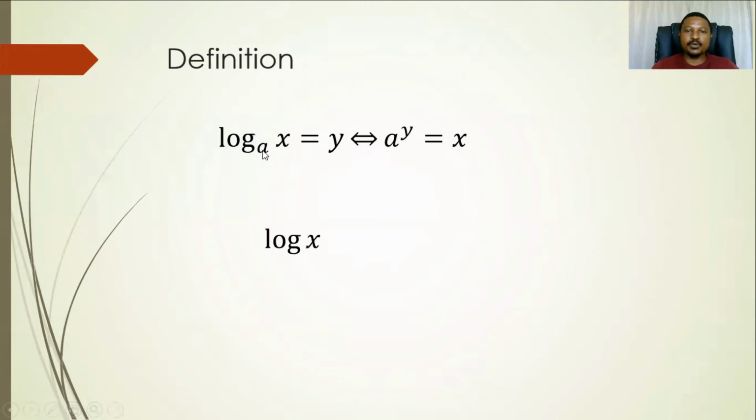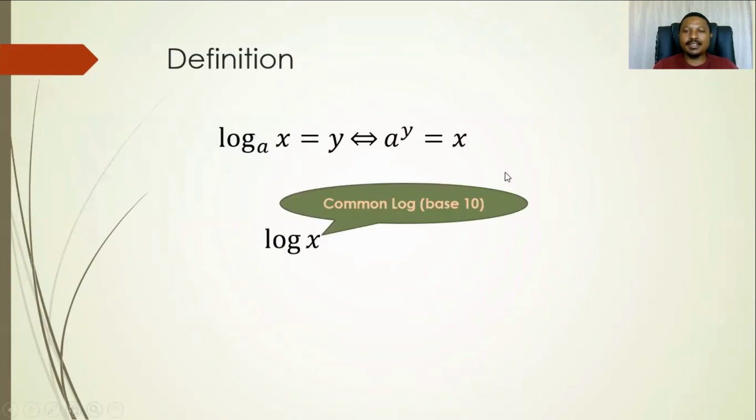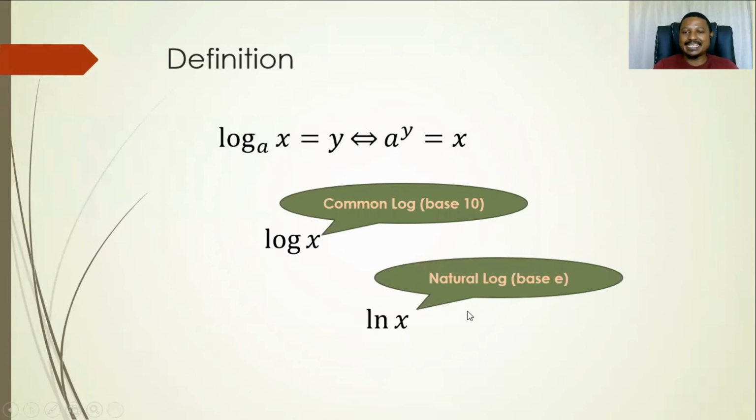For instance, now we have got two forms of logs. We have got this one, we call it a common log, whereby if the base is not written, we assume that the base is 10. This one we call the common log, where the base is 10. And then we have got another type of log, which is ln of x. This one is exactly the same as this one. It's just that the base for this one is the number e.